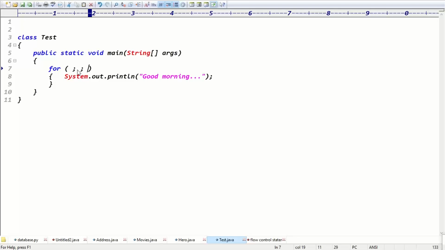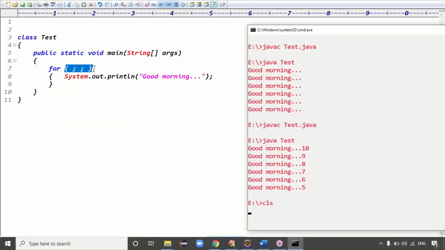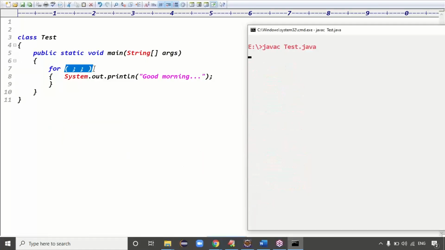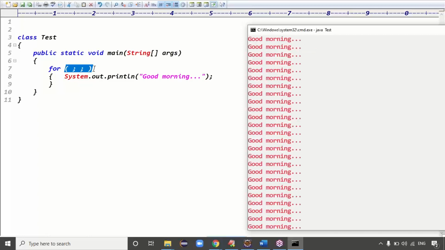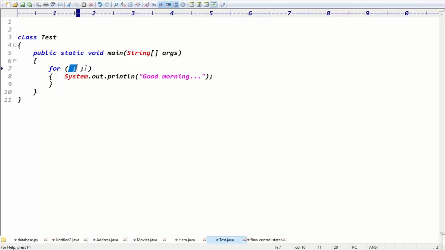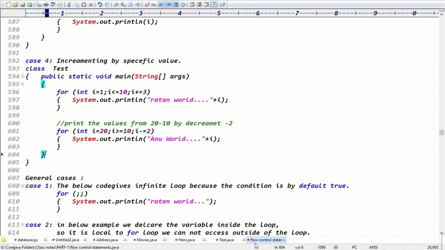Infinite loop, sir. Because the default condition is true. The loop is repeated infinite times. It means for with just semicolons represents an infinite loop. For without any data represents an infinite loop, because the default condition is true. That's why the loop is repeated infinite times, right?